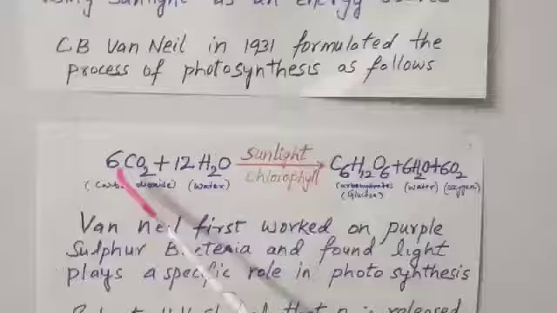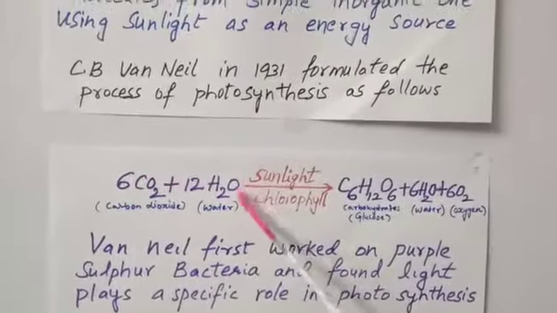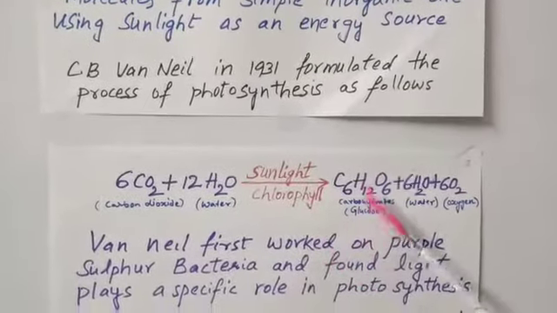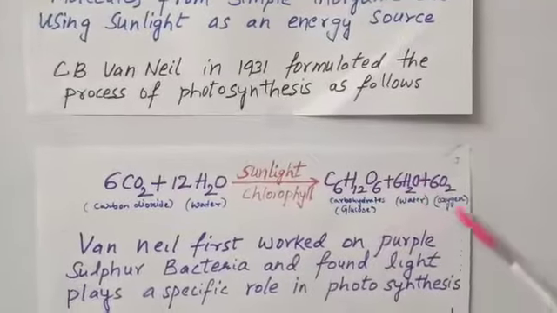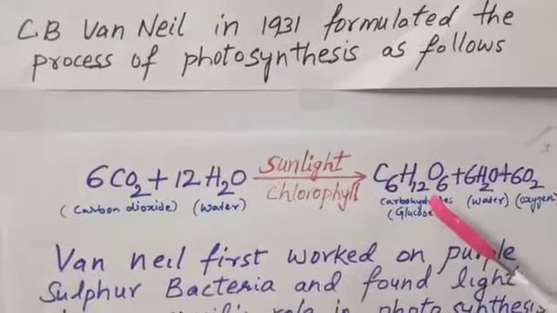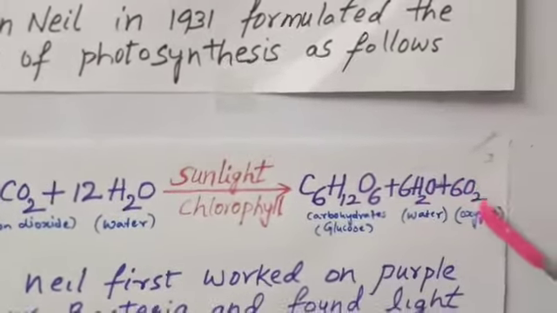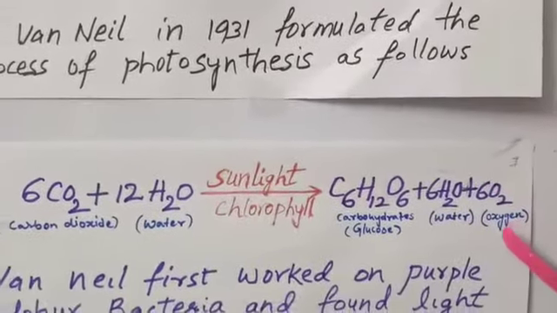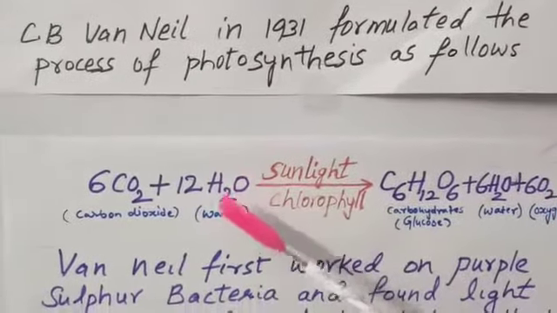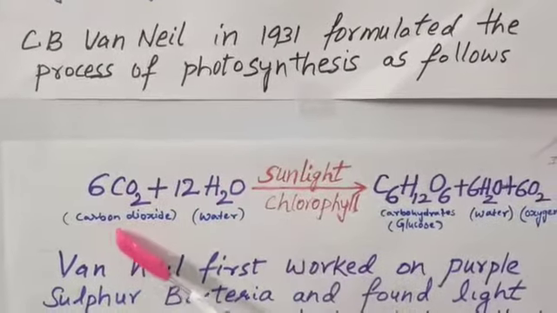Carbon dioxide and water in the presence of sunlight and chlorophyll will give rise to carbohydrates, water and oxygen. Glucose is the main product and water and oxygen are byproducts. And here the liberated O2 is coming from water but not from carbon dioxide.